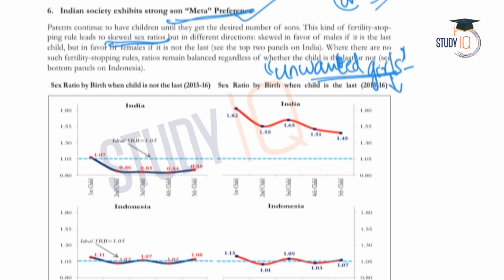The survey says that in India we have around 21 million unwanted girls. So this is a very important fact, and in the coming sessions we will discuss this fact about son meta preference. We should discuss this in detail, and in the following lectures we will be discussing this issue in detail.